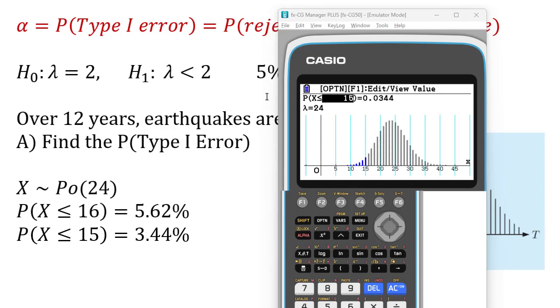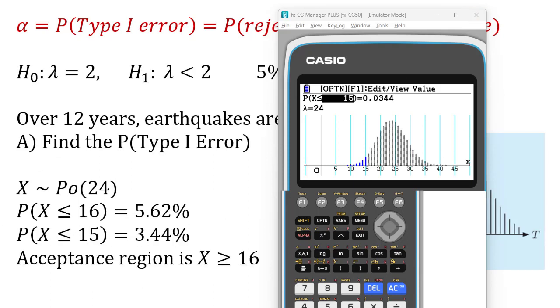Really nice. Let's have a look at a type 2 error. So a type 2 error is the probability of being in the acceptance region when we find out some information that this is wrong. So the null hypothesis is wrong, but we accept it anyway. So what is the acceptance region? Well, if this is the rejection region, then the acceptance region is x is greater than or equal to 16.